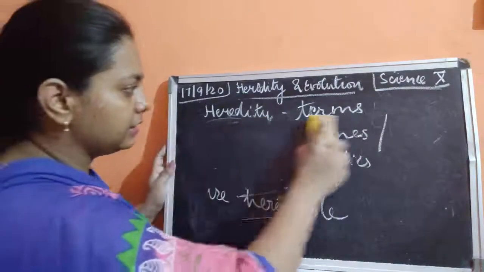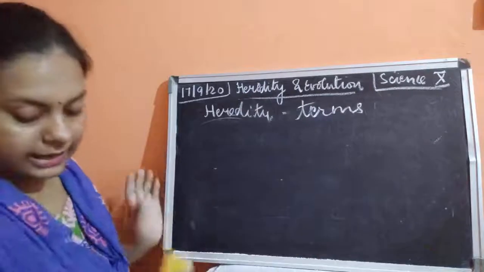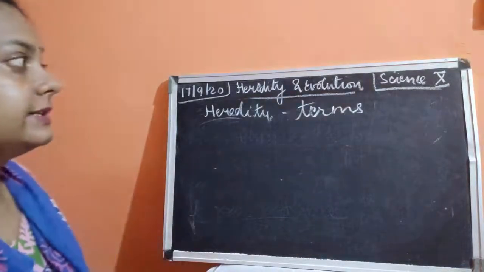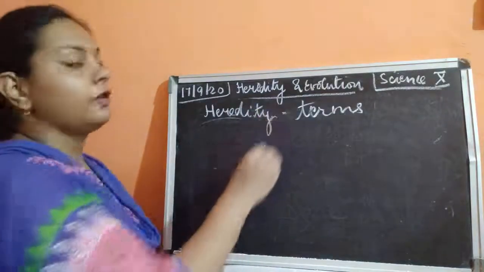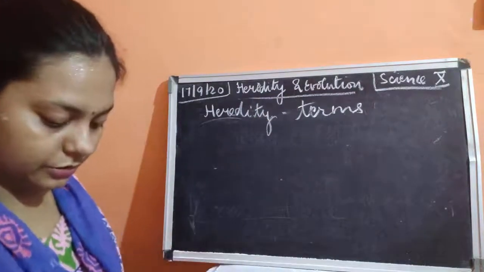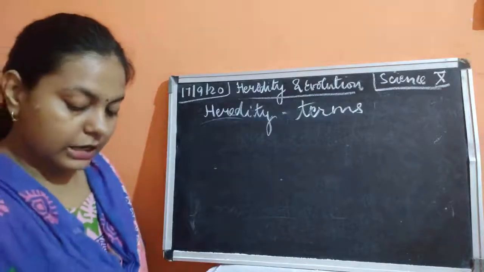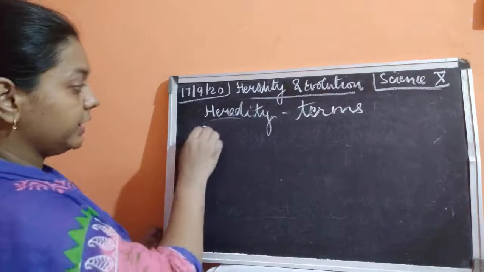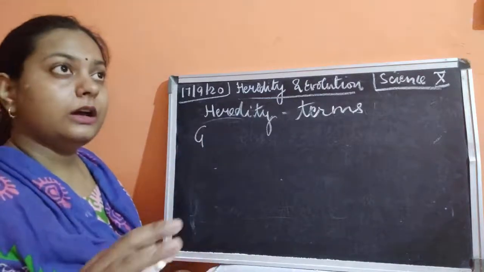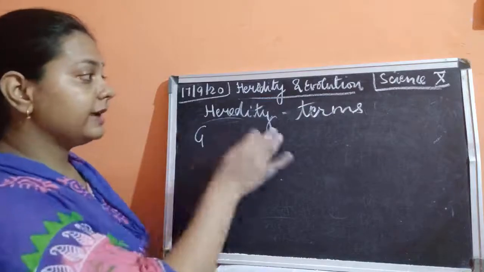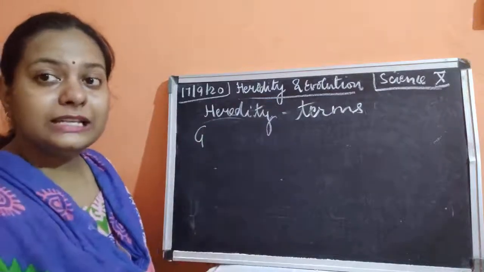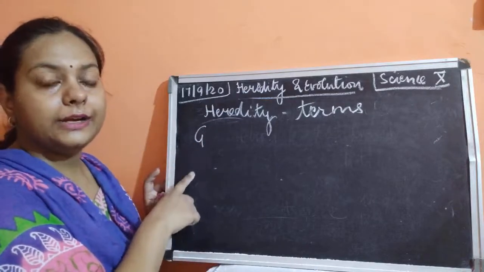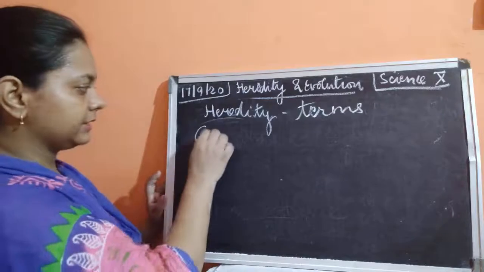For example, eye color, height, blood group, skin color. These are the traits, the characteristics which pass from one generation to another generation. Now, if we are talking about traits, we should talk about where we study heredity, evolution, and genes. We study them under the science called genetics.